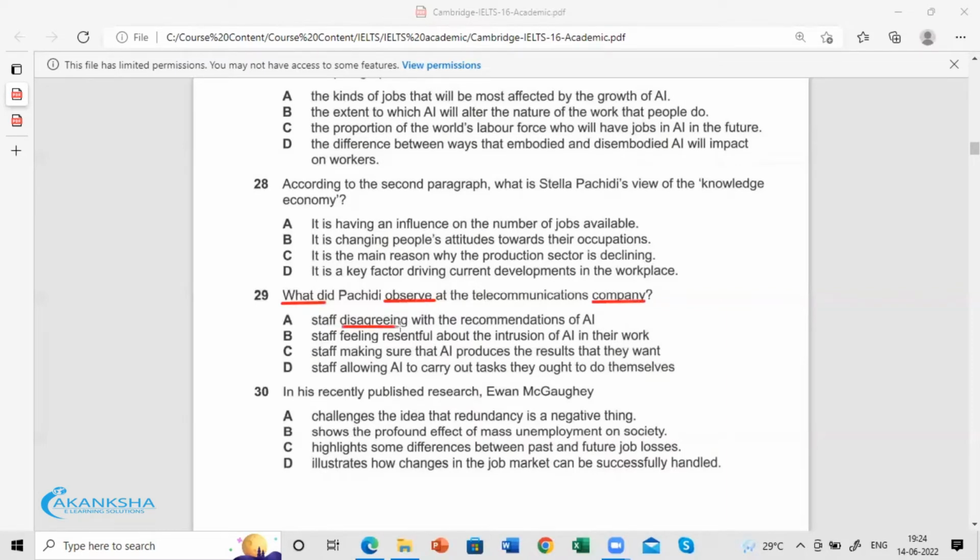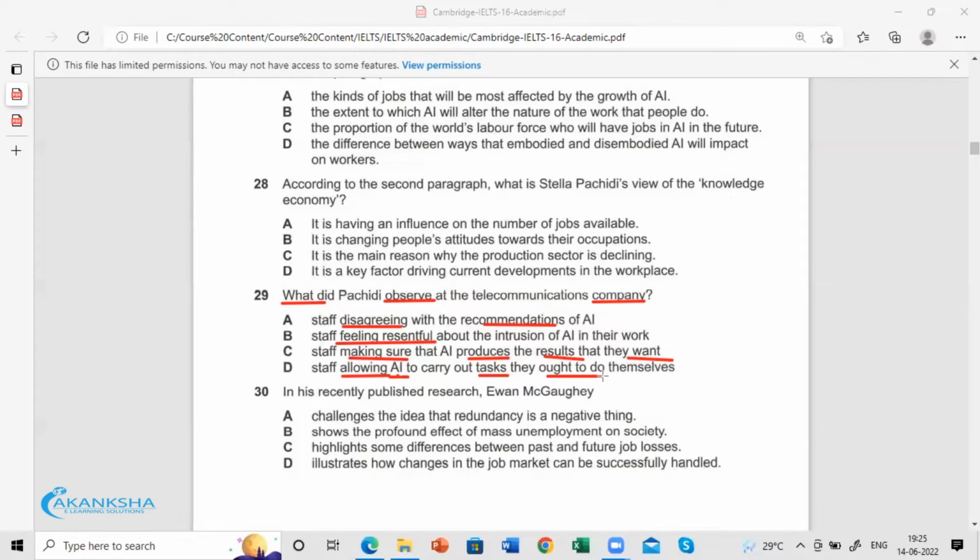So what are the options? Staff disagreeing with the recommendation, feeling resentful, making sure that it produces the results that they want, allowing AI to carry out tasks they ought to do themselves.